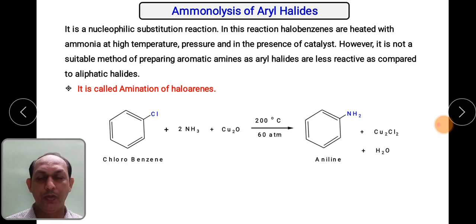So in this case we have to use some drastic conditions. Drastic conditions mean you have to use higher temperature or apply pressure. So this is how we can prepare the aromatic amine, that is aniline in this case, from chlorobenzene by using ammonia and copper oxide.